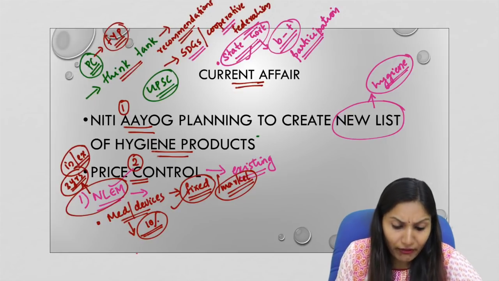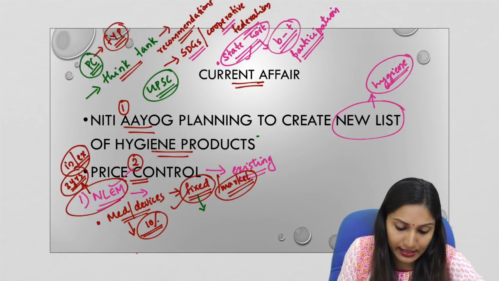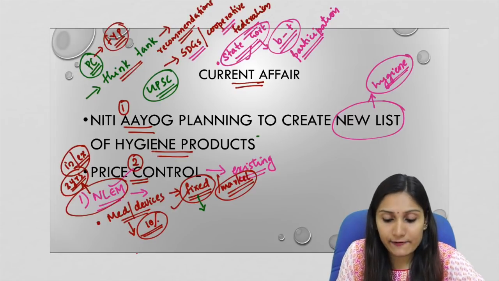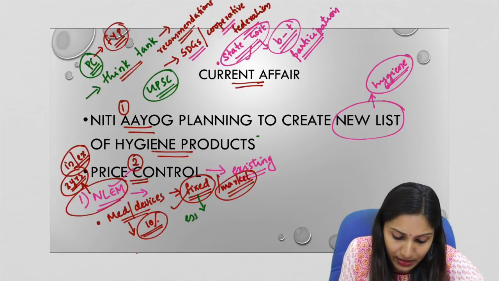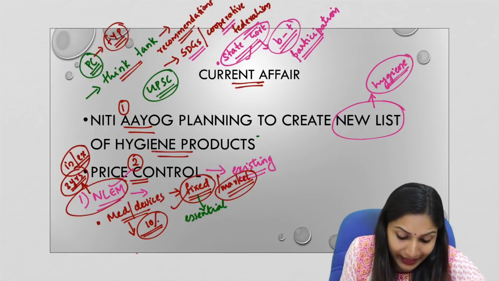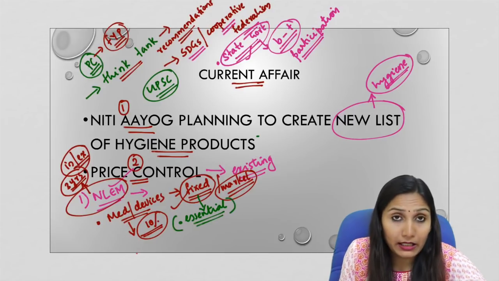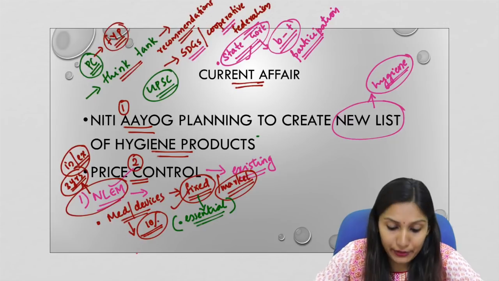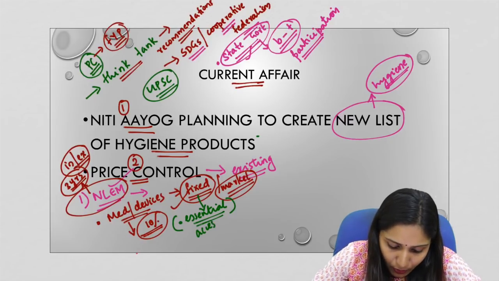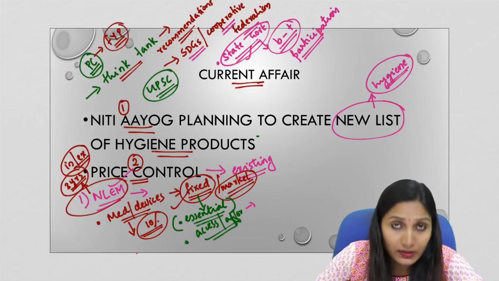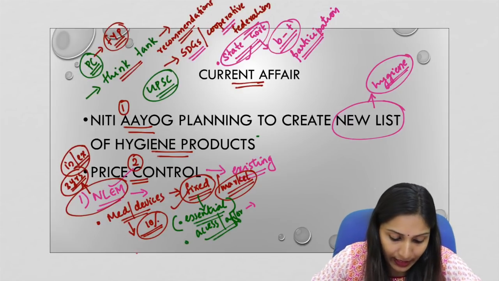Now, why does the government fix the price for essential medicines? As the name itself suggests, these are essential medicines or medical devices in the market. So the government needs to ensure access and also affordability. These are the two important factors that the government considers while making the NLEM.